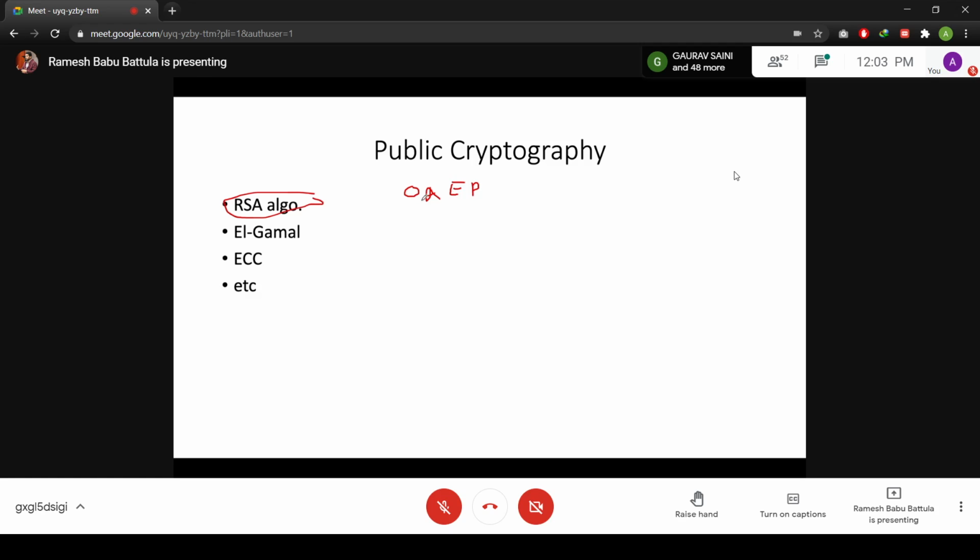This is one variant of the RSA algorithm. There are multiple variants, but this is very popular right now, RSA OAEP. So how does RSA OAEP work?